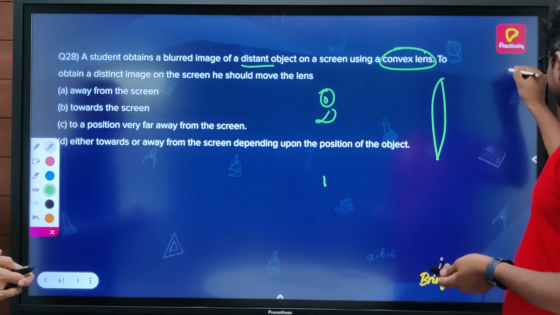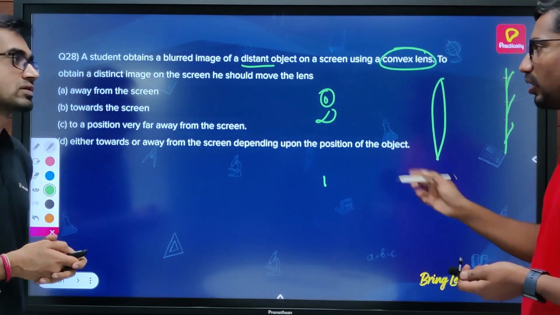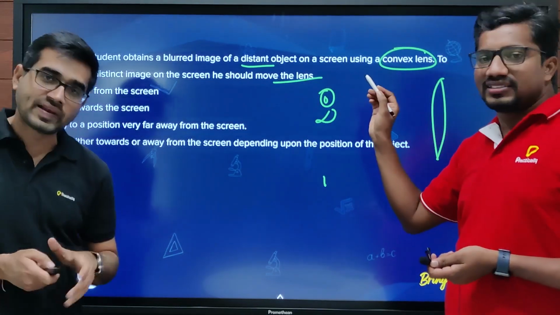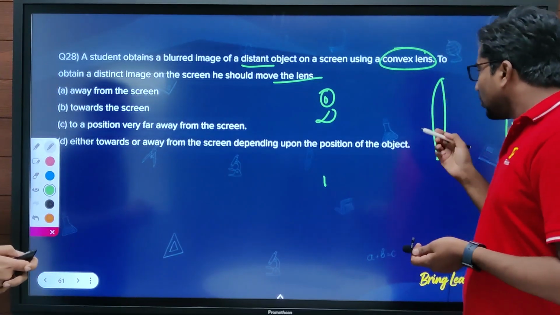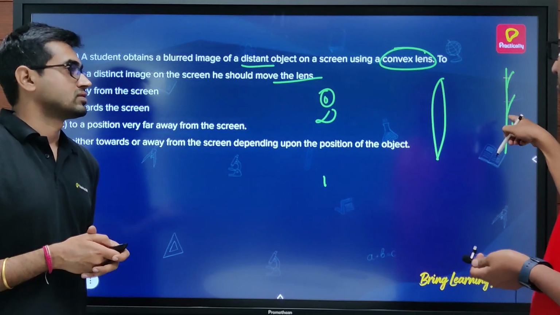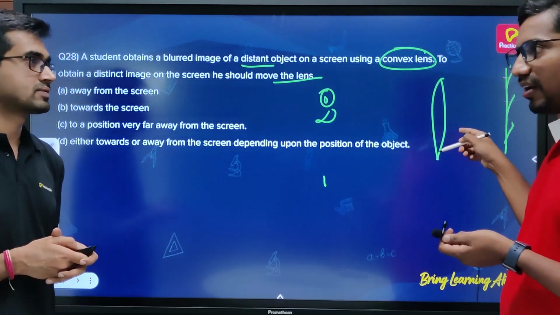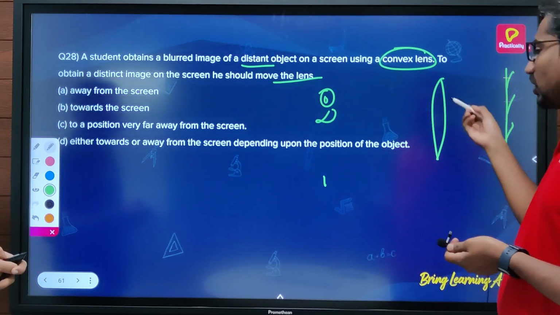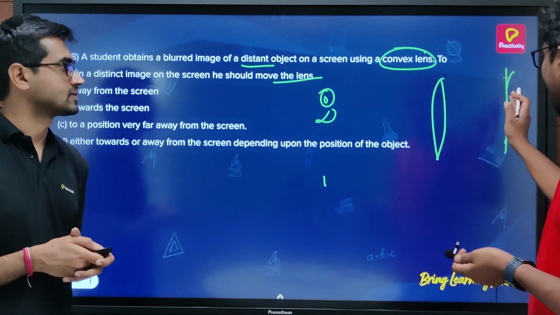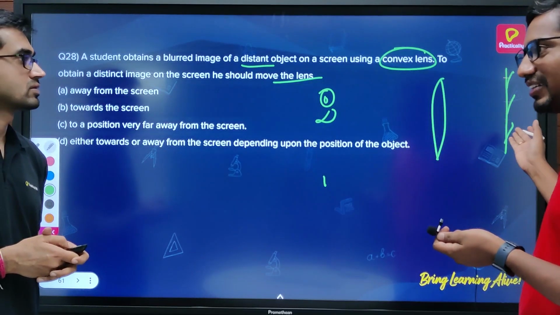So here in this case, the screen is fixed because they clearly said to get the distinct image on the screen, he should move the lens. So you have to move the lens then. Correct. So when the object is at infinity, in the first case, the image is in a blur mode. Yeah, blur. So to get a proper one, what should I do? The image should be formed at the focus. Correct. So I can't bring the screen; I have to make the lens move.